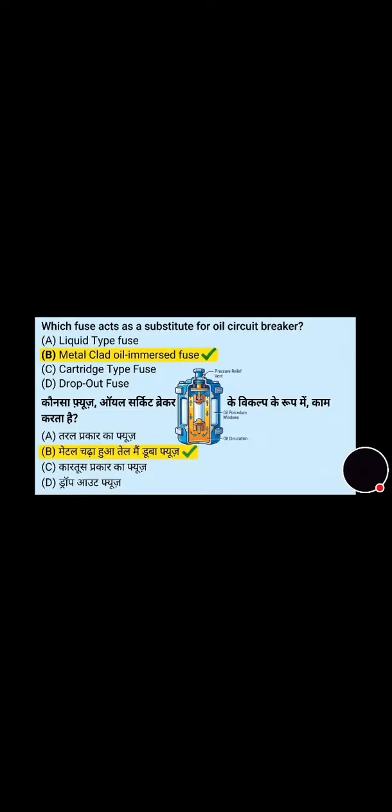Now move towards the next question that's on the screen. Which fuse acts as a substitute for an oil circuit breaker? And its correct answer is option B, that is metal clad oil immersed fuse.